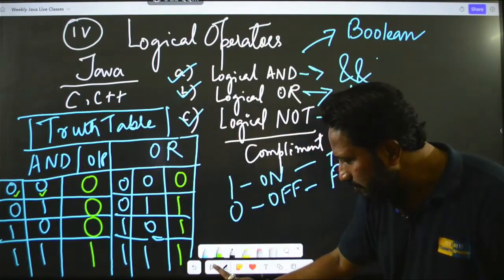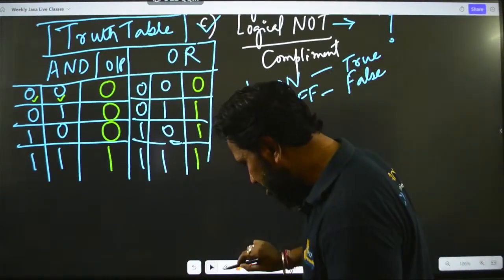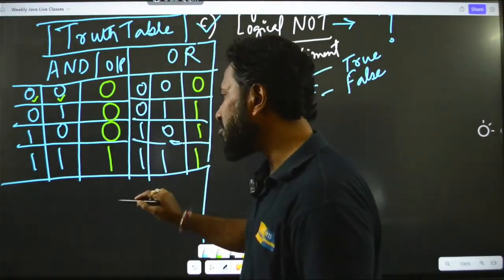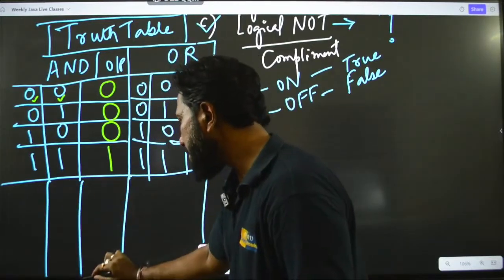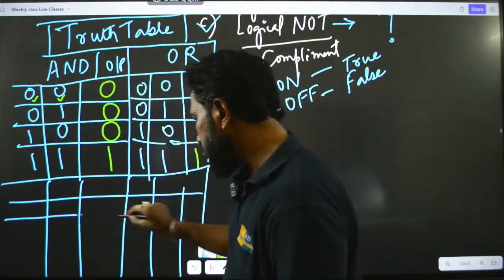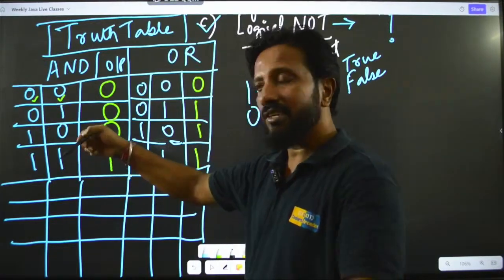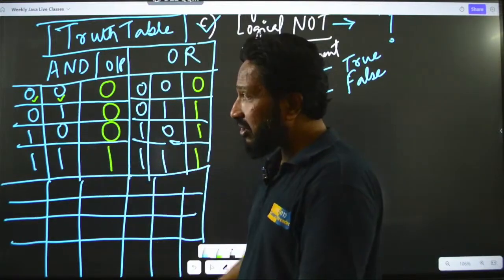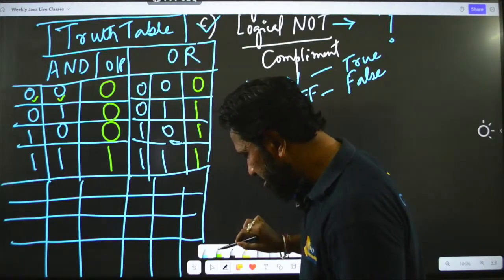And we can do one more thing. We can just try to write it down in a different way. Okay. So let me just finish up the table here. And we will try to replicate the same thing using true and false. Okay. So let me show you something. 1, 2, 3 and 4. Wherever I have written 0, I will write false, and wherever it is 1, I will write true. Okay. So that same truth table can be written something like this.